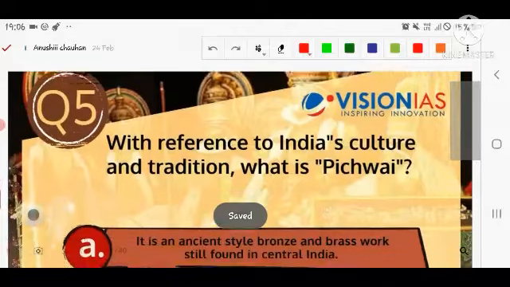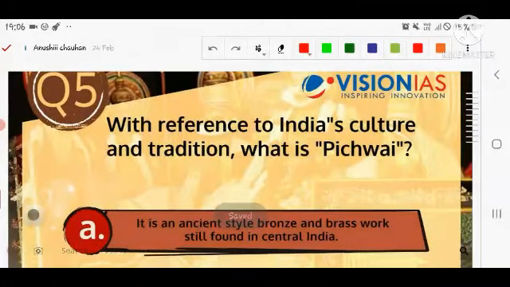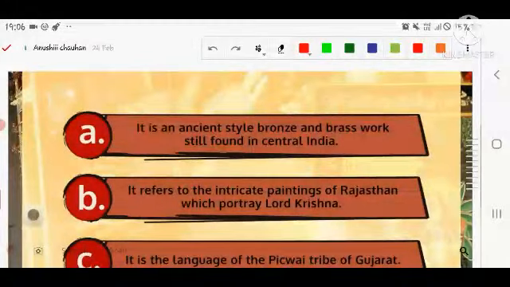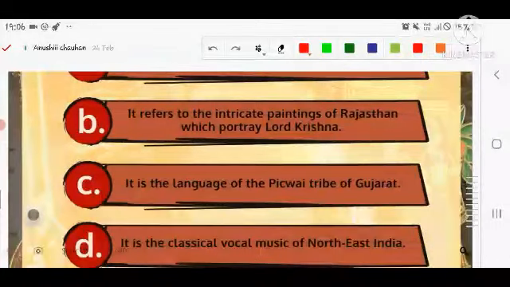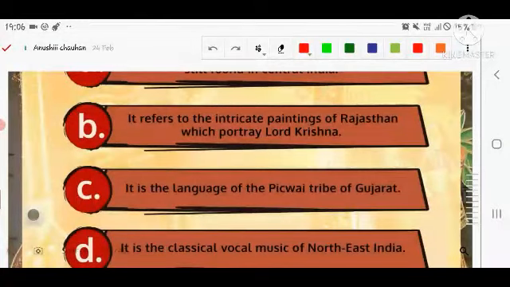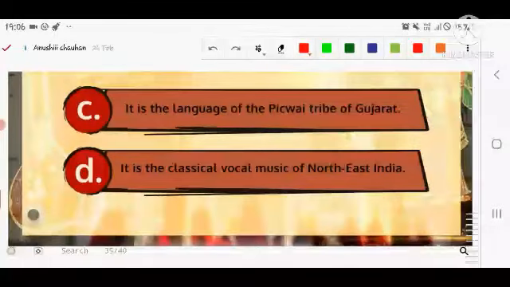The next question is related to the art and culture section. They are asking: with reference to India's culture and tradition, what is Pichwai? The options in front of you: first, it is an ancient style of bronze and brass work still found in central India. Second, Pichwai refers to the intricate painting of Rajasthan which portrays Lord Krishna. Number third, it is the language of the Pichwai tribe of Gujarat. Number fourth, it is the classical vocal music of Northeast India.